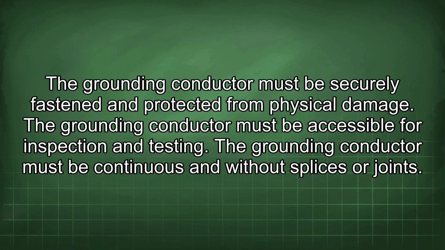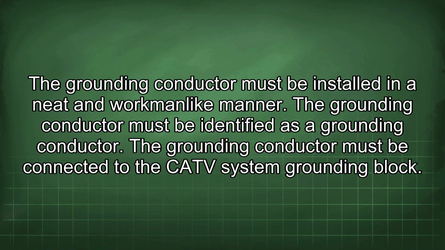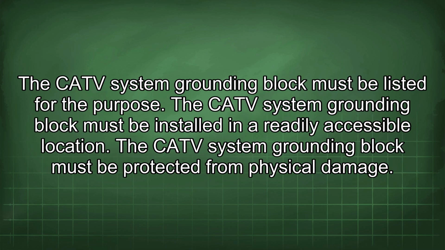The grounding conductor must be continuous and without splices or joints. It must be installed in a neat and workmanlike manner, and identified as a grounding conductor. The grounding conductor must be connected to the CATV system grounding block. The CATV system grounding block must be listed for the purpose.